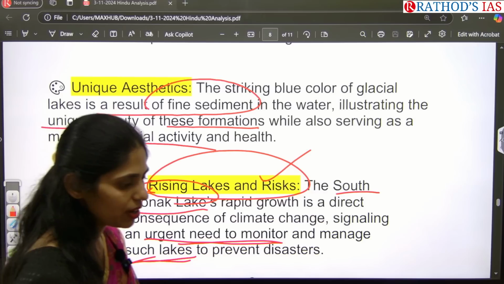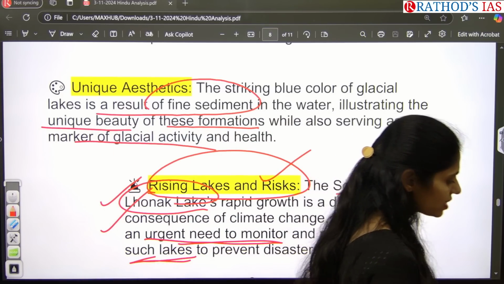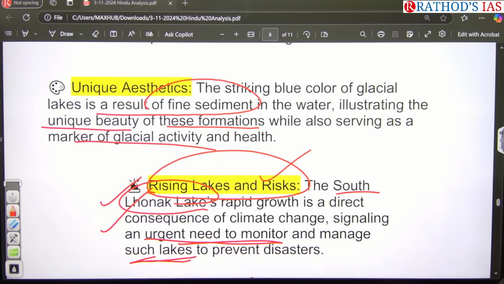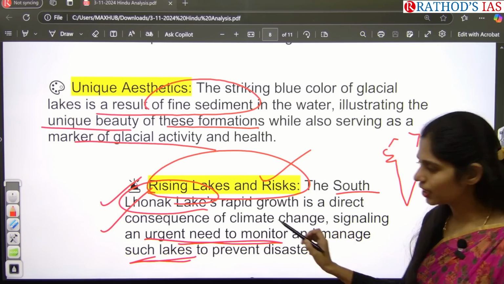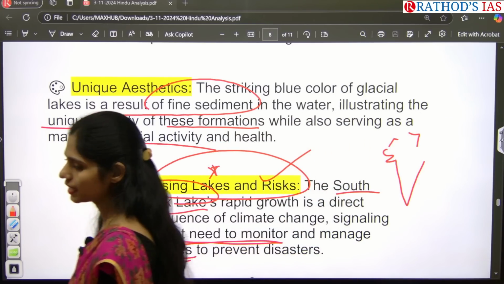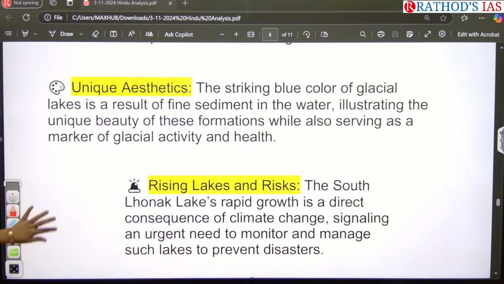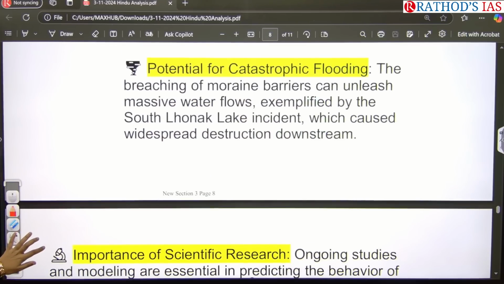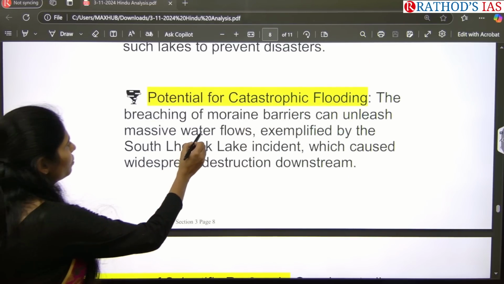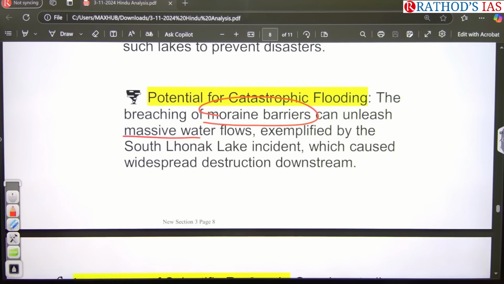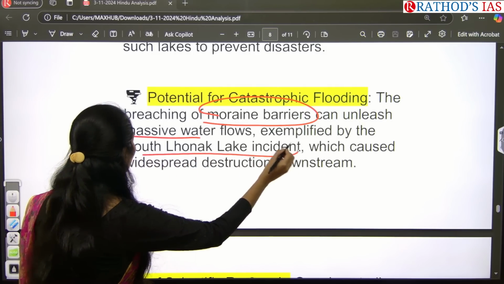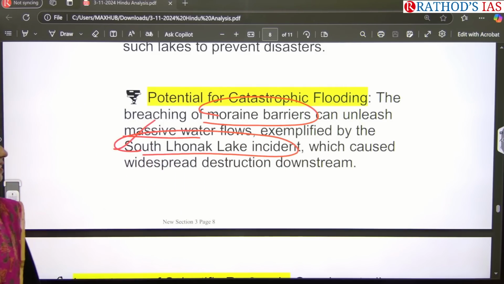So if you are writing about any disaster regarding glacial retreat, you have to write this example, draw a map and show exactly where that lake is located. It is one of the key value additions from this article to your answers. And the next important point: the breaking of moraine barriers can unleash massive water flows. It is exemplified by the recent South Lhonak Lake incident, which caused widespread destruction downstream.